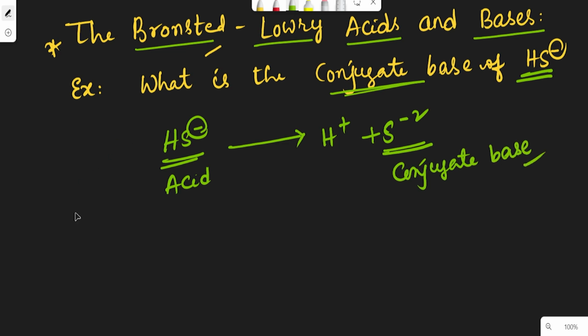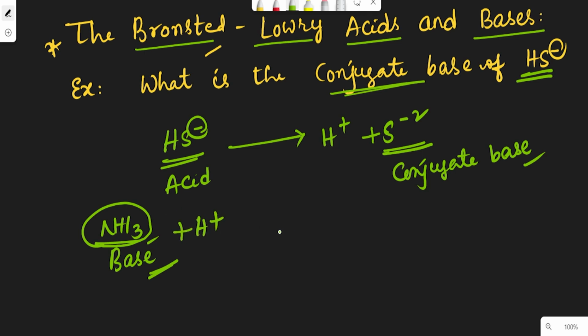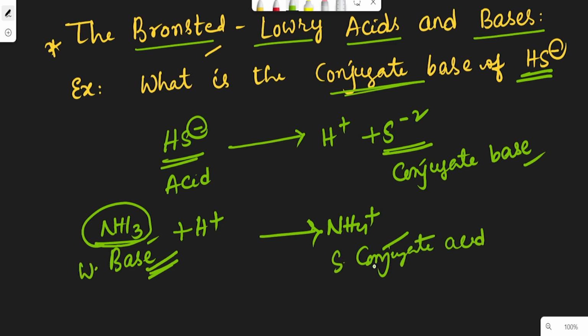Another question. What is the conjugate acid of NH3? NH3 is a base. If it is a base, then we get the conjugate acid. So H plus is added to NH3 and we get NH4 plus. NH4 plus is a strong conjugate acid, because NH3 is a weak base. So that is why we get the strong conjugate acid.